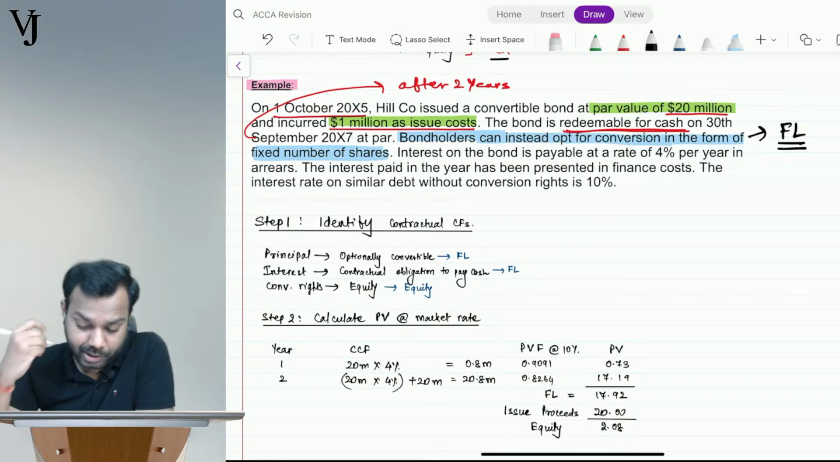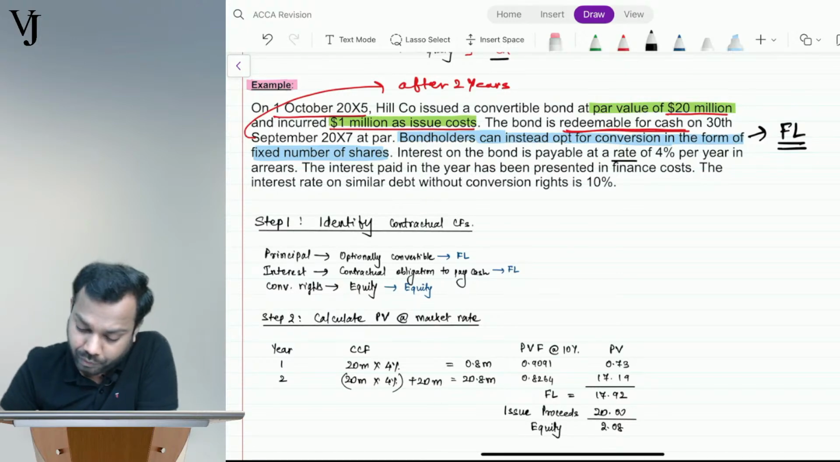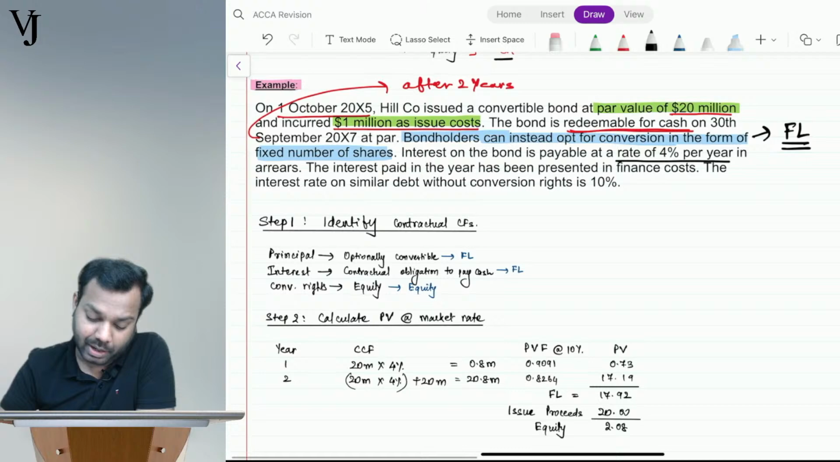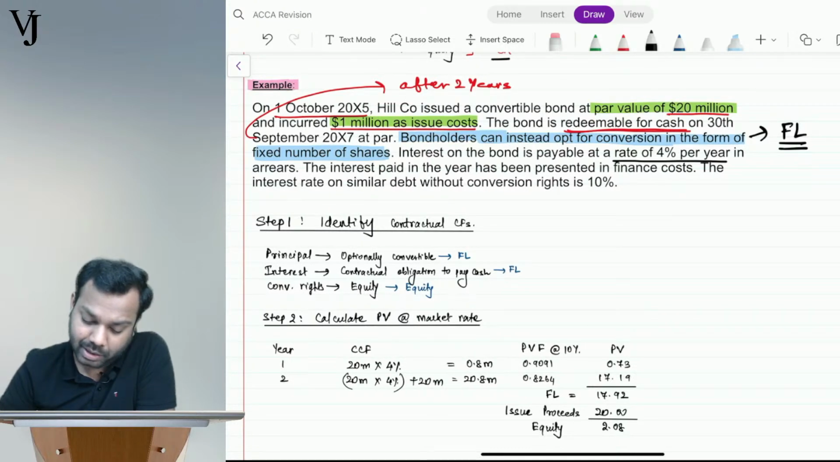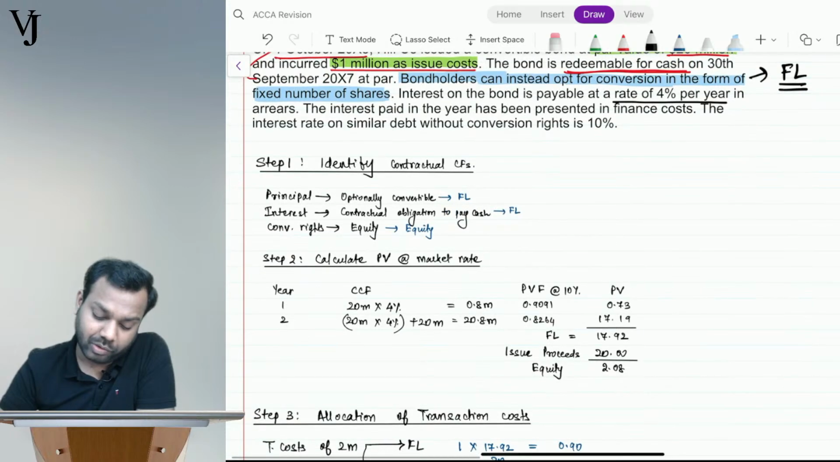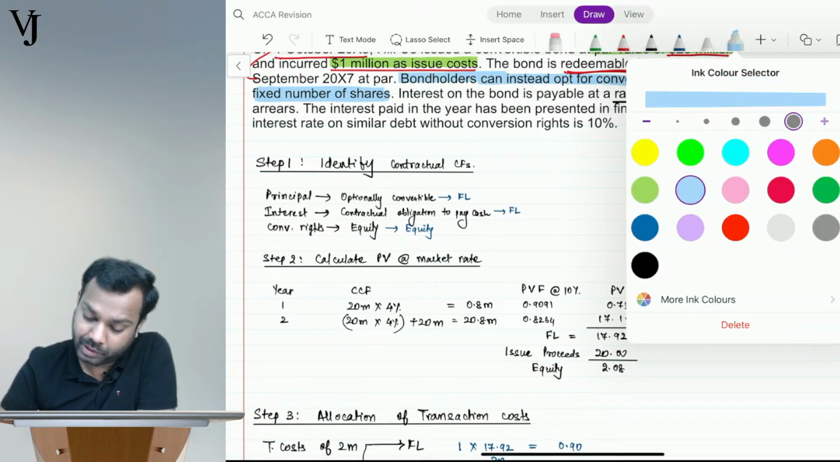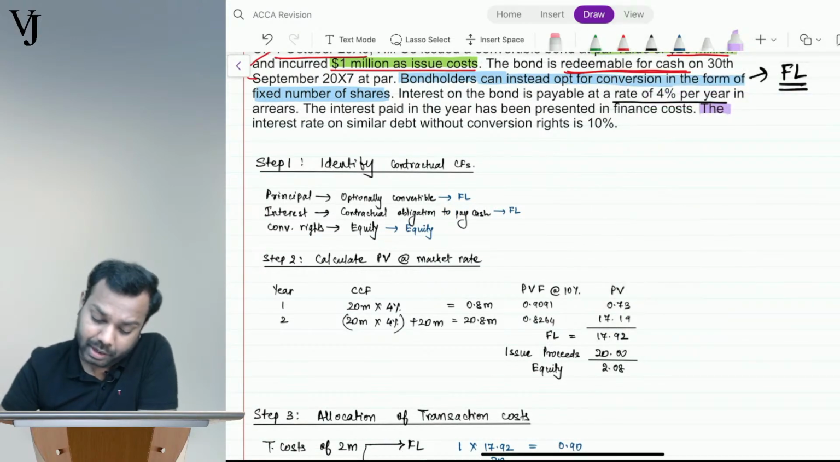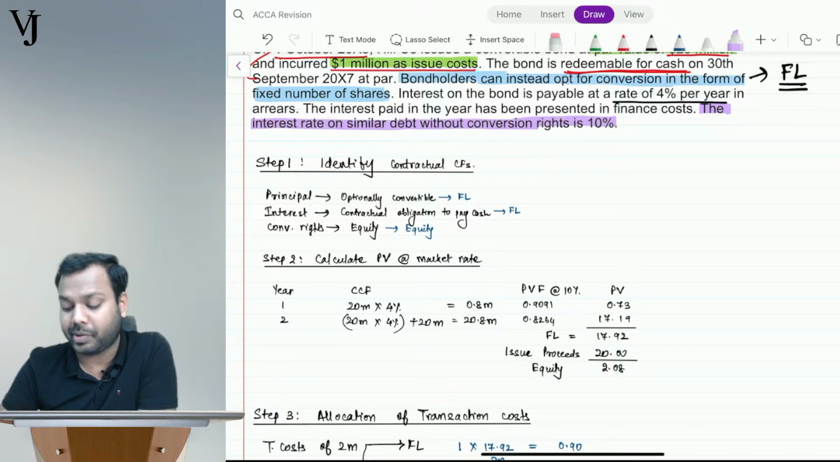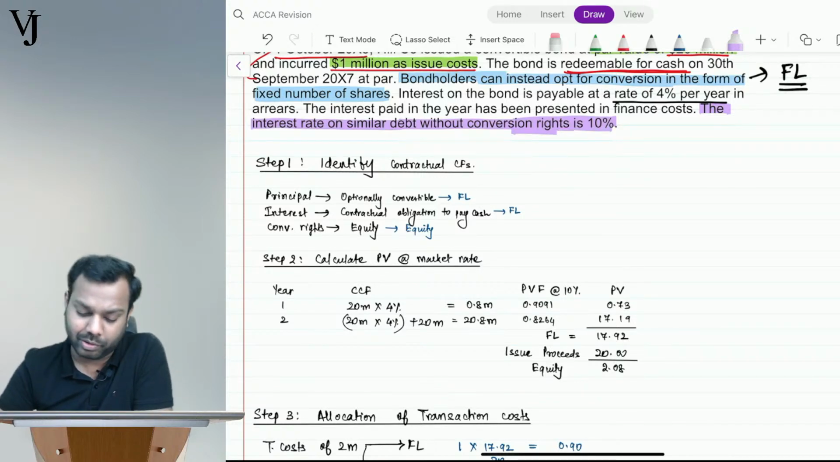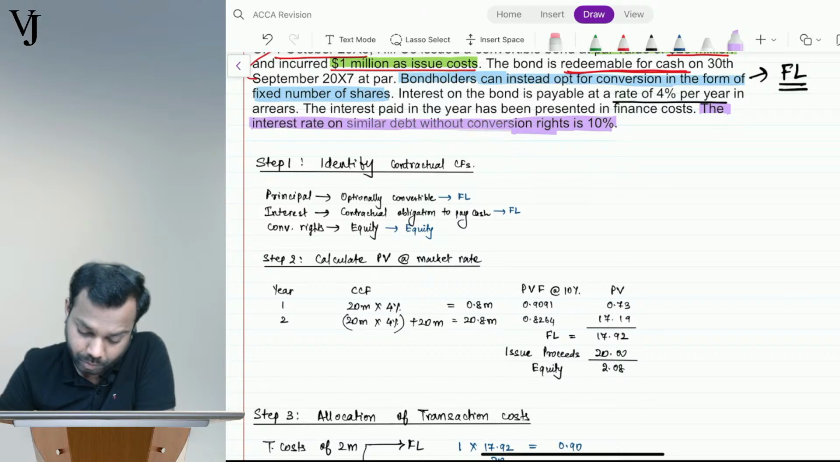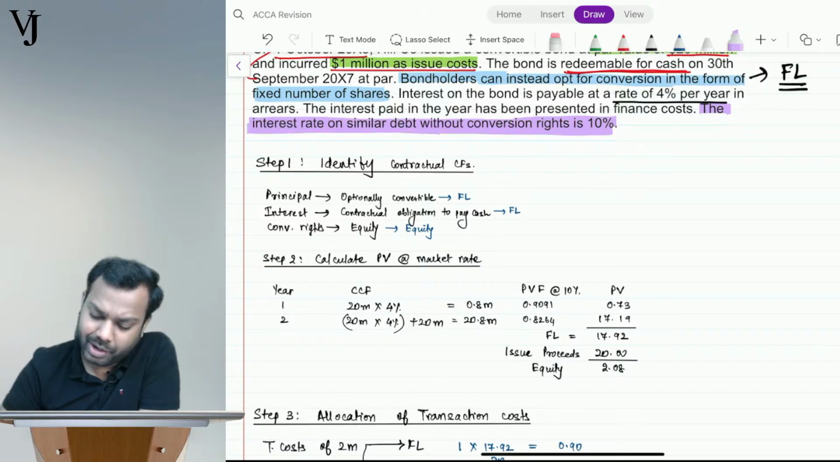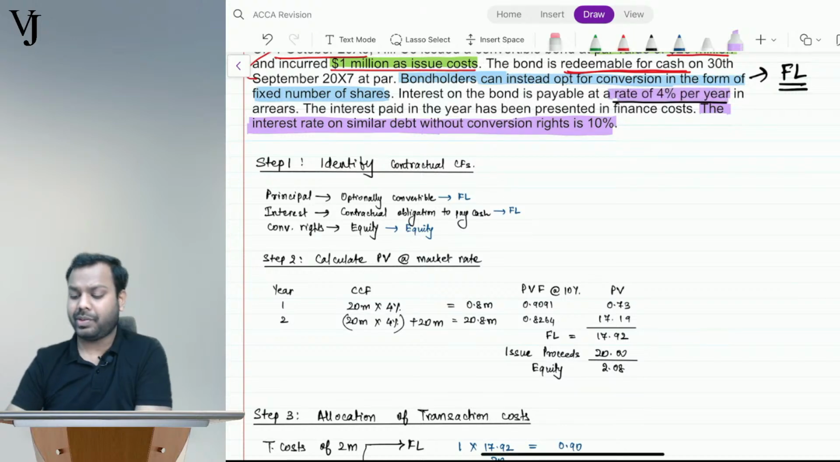Interest on the bond is payable at the rate of 4%. This is a coupon rate in arrears. Interest paid in the year has been presented in the finance cost. Now let's see this point. The interest rate of similar debt without conversion right is 10%. Now let's understand the meaning of this also. Why is this interest rate cheaper? Understand, why is this interest rate cheaper?